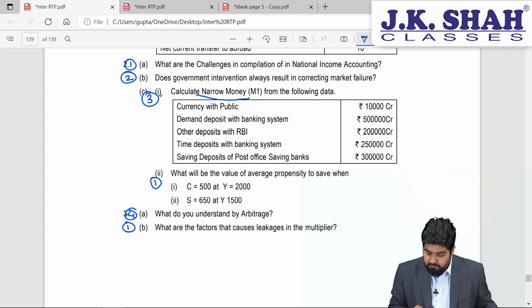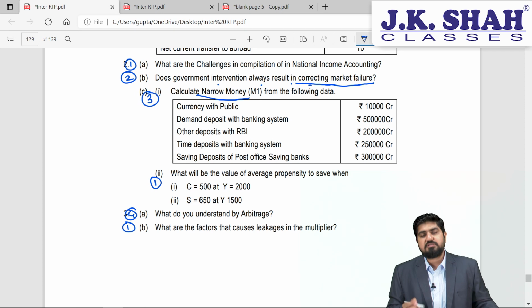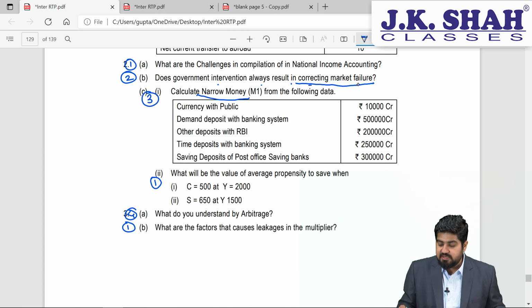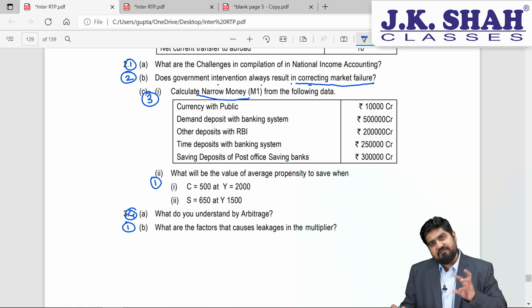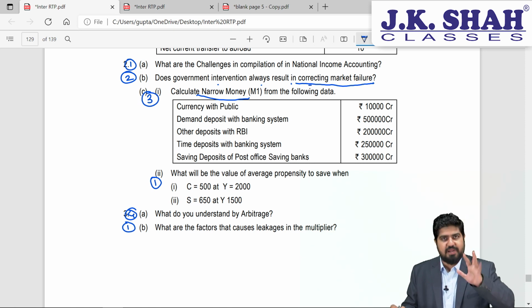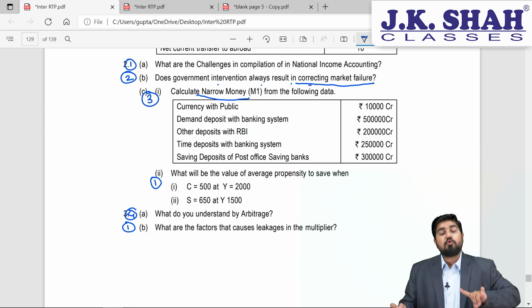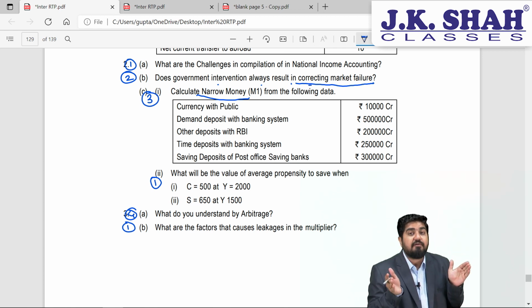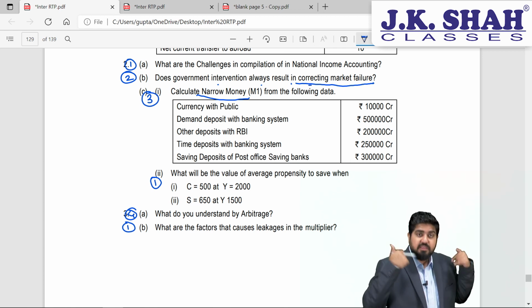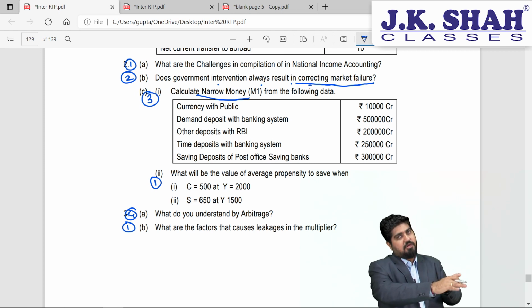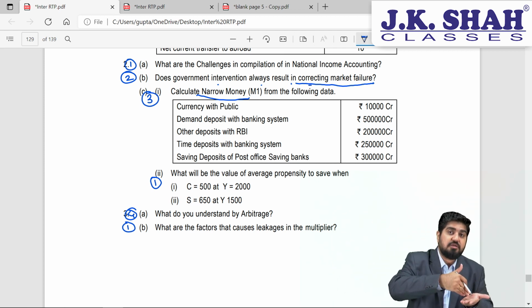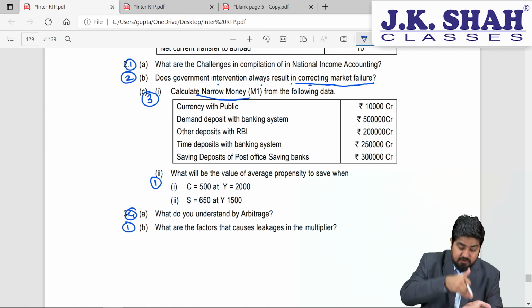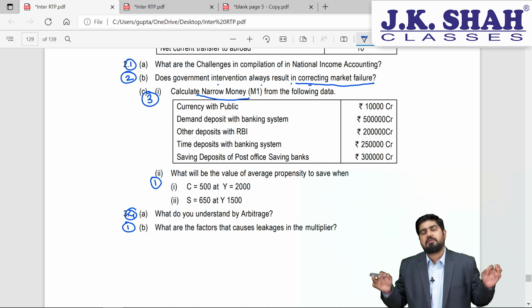Question number 2b. Does government intervention always result in correcting market failure? See, what is market failure? Market failure is inefficiency in allocation of resources. So whenever there is inefficiency in allocation of resources, it will result in market failure. However, to correct those market failures, only capitalists or the firms will not have the courage to give up their profits and get the market stable. So government intervention comes into the picture, and government is given the responsibility to make the market stable.